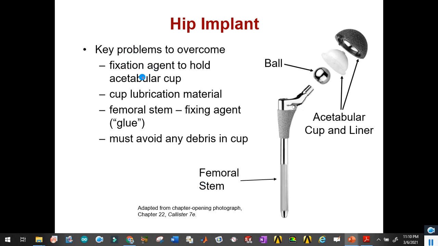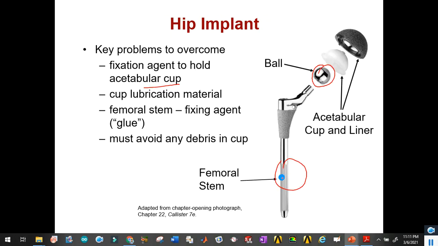The key problems to overcome are the fixation agent to hold the acetabular cup. This cup and liner should be such that when there is to and fro movement, it should be with minimum resistance. The femoral stem fixing agent will be the fixed part.